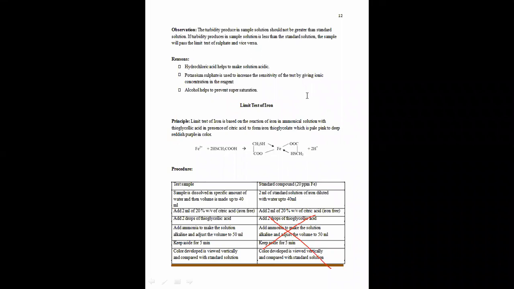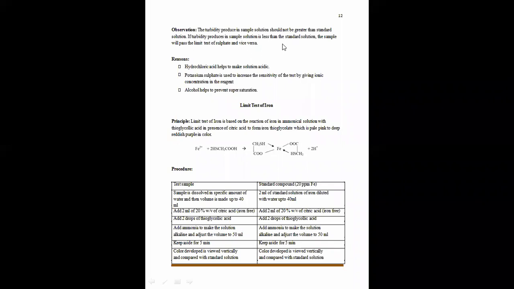Now today we are going to discuss the presence of impurity, that is iron. The point of discussion of today's lecture is the limit test of iron, limit test of arsenic, and limit test of heavy metal. All these are unavoidable impurities in the pharmaceutical substances.